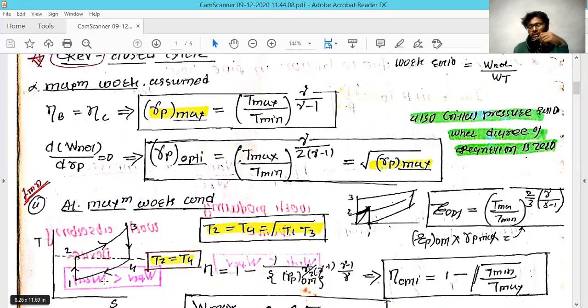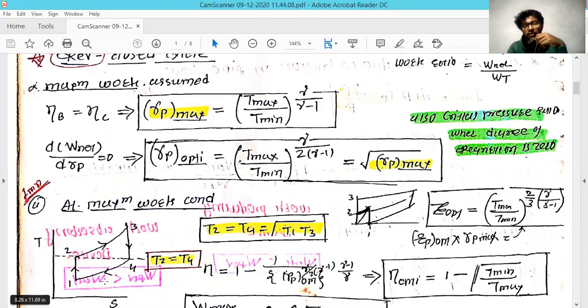In this procedure, they ask what is the maximum work output from this process in a real condition at a certain pressure ratio, because you are well aware that as you increase the pressure, the output you get from the turbine becomes maximum at a certain point, but beyond a certain level it gets reduced.